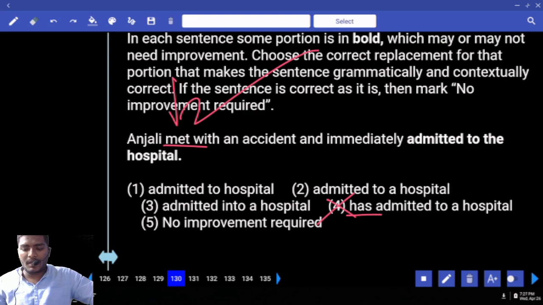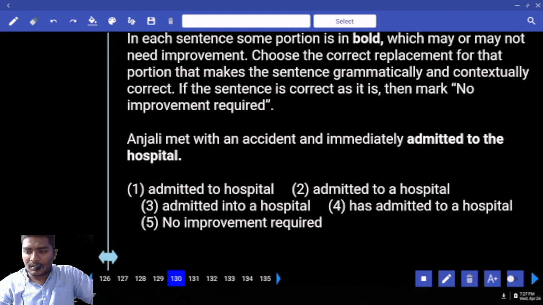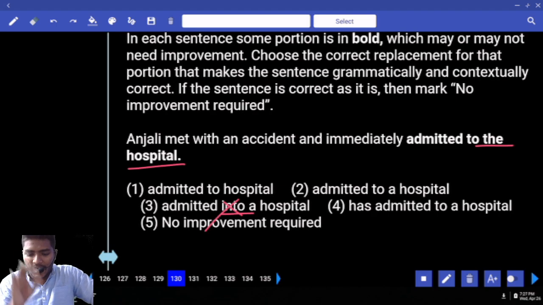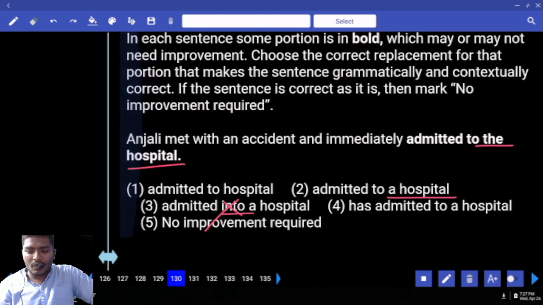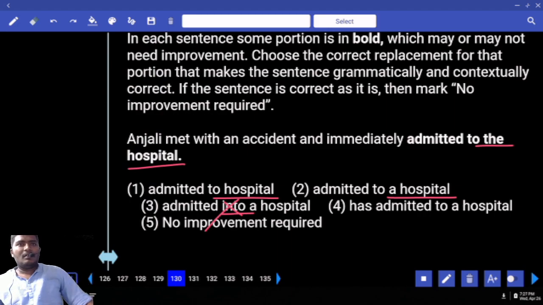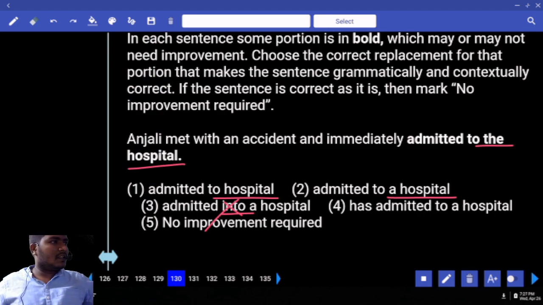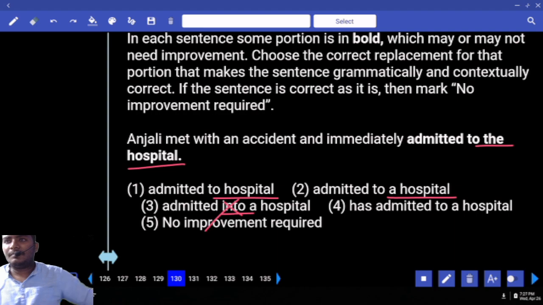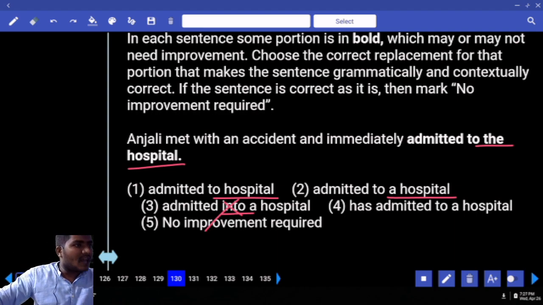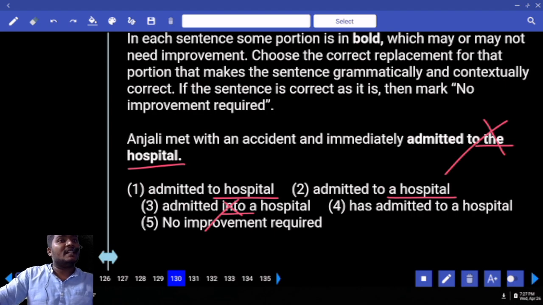Especially in the case of examination. Now the difference is to the hospital, admitted into. Can we use this combination? No. No, only admitted to. Next, admitted to a hospital, admitted to hospital. Your answer is no article, the or a. Tell me your answer. If you use the word "the hospital", what does it mean here? Particular hospital. Is the particular hospital mentioned there? No.